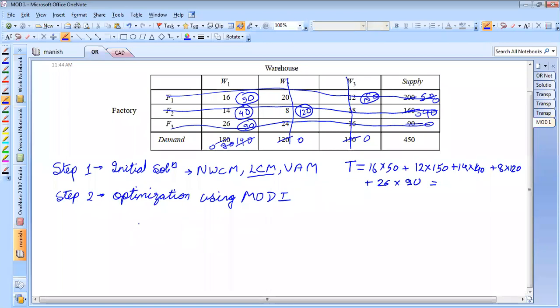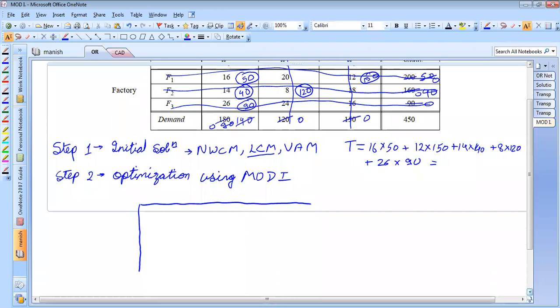By the time, I'll draw the table. Please calculate and tell me the answer.